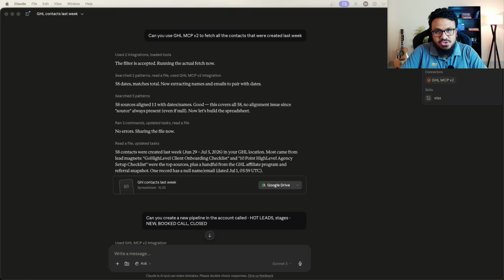Hey everyone, just wanted to share with you a very exciting update from GoHighLevel that was literally launched yesterday. This is the new Anthropic MCP configuration. It is very exciting to me personally because although it doesn't look like a big deal right now, it does open doors to a lot of opportunities in the future.